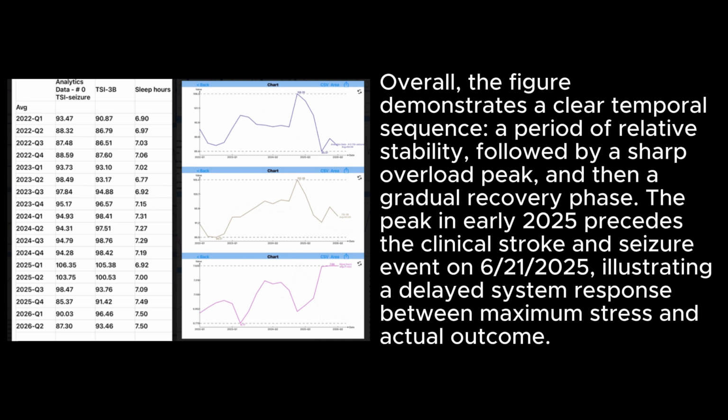Overall, the figure demonstrates a clear temporal sequence: a period of relative stability, followed by a sharp overload peak, and then a gradual recovery phase. The peak in early 2025 precedes the clinical stroke and seizure event on June 21, 2025, illustrating the delayed system response between maximum stress and actual outcome.